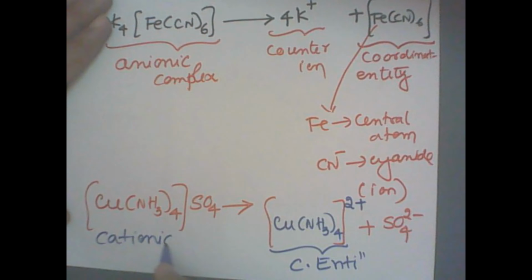So, remember, the coordination entity can be negative, the coordination entity can be positive. The counter ion can be positive or negative also, right? So this is about complex salts, that is, the coordination compounds. This is all about the types of these salts in this video.